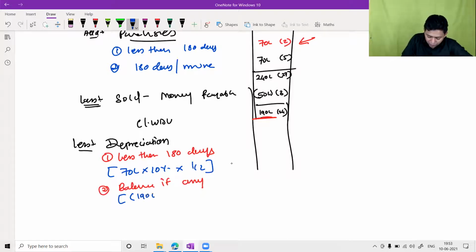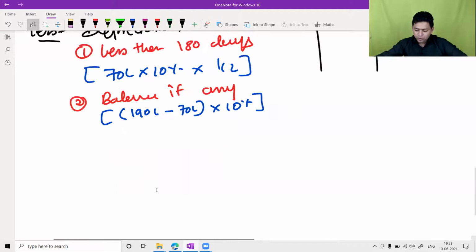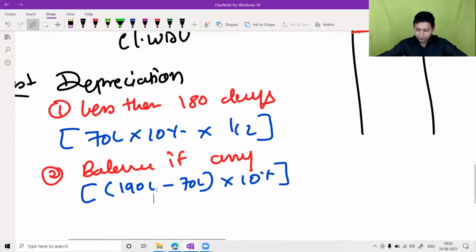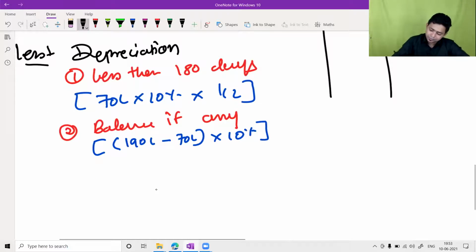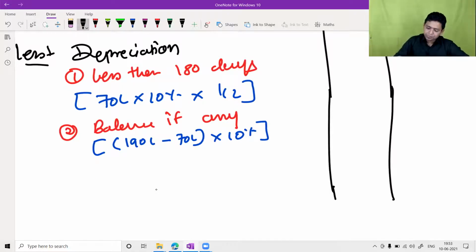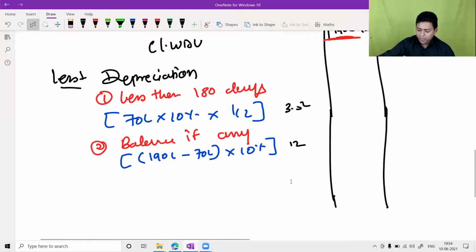How do we compute the balance? You have to compute depreciation on 190 lakh. Already we have computed on 70 lakh. So balance into 10%. Please use your calculators and now tell me at least. 70 lakh into 10% is 3.5 lakh. And this, 12 lakh, I guess. Is it 12 lakh or 13 lakh? It is 12 lakh, right? The answer of this calculation is